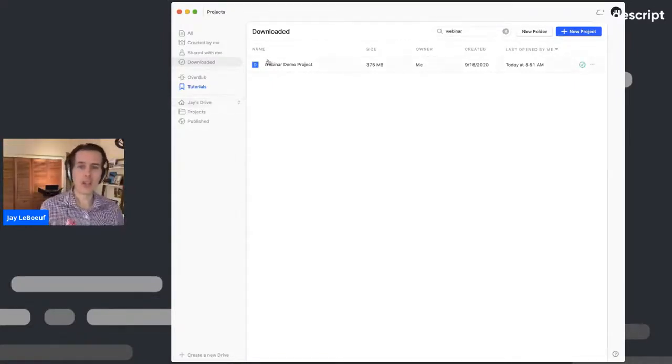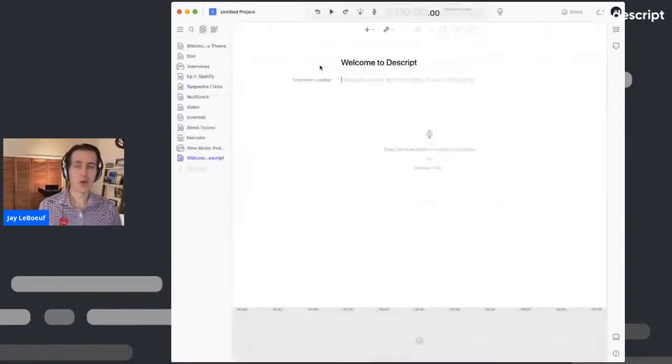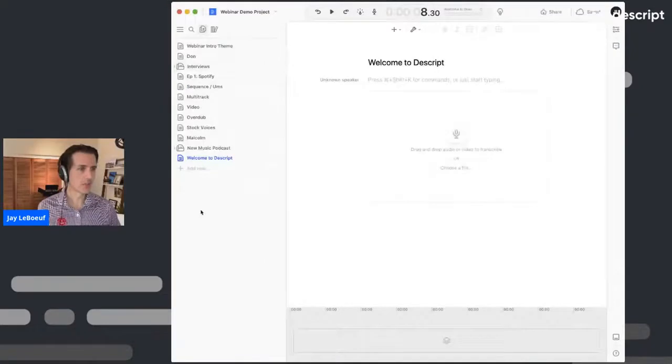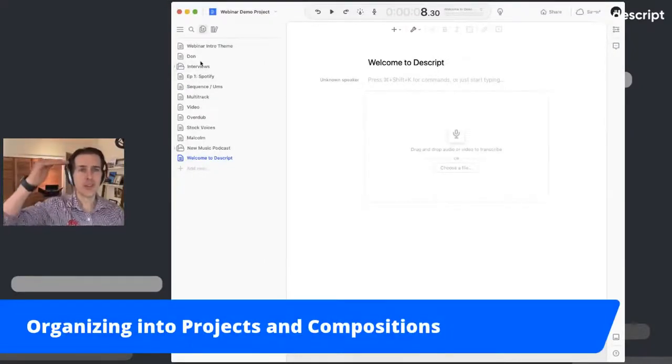What we're looking at here is a collection of projects. Now, projects are collections of your documents and your audio files within it. So let me click on a project. This is our webinar demo project. On the left, I can see compositions. So Descript projects are organized into these compositions. Compositions are documents within your project. And you can think of this as your messy play space.